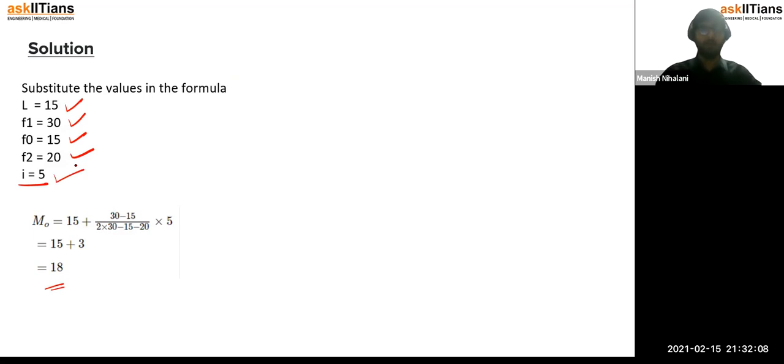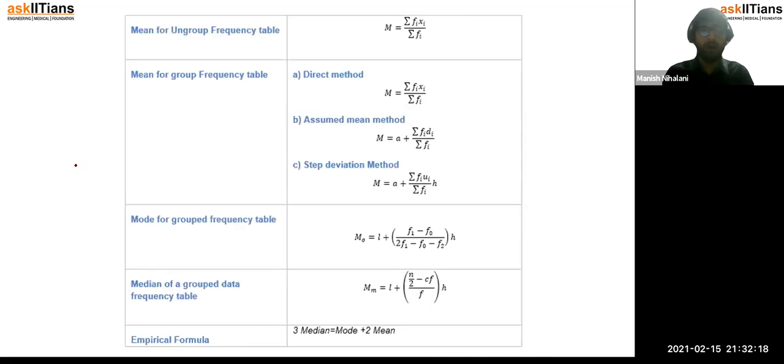So I hope you all understood the concept of mode, median, and mean until now. That is why I have collected all the formulae for you and brought them into one tabular format, so that you don't have to go here and there and search for all of this. So it's better to refer to this chart, this table, because it includes all the formulae. So mean for ungrouped, or mean for frequency distribution, is sum of all observations upon number of observations. It's summation fi xi upon summation fi.